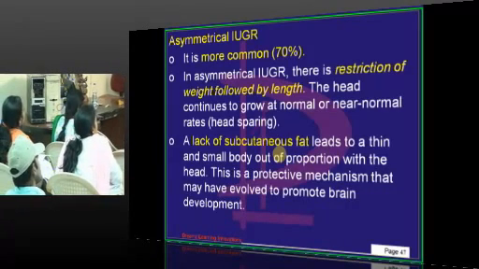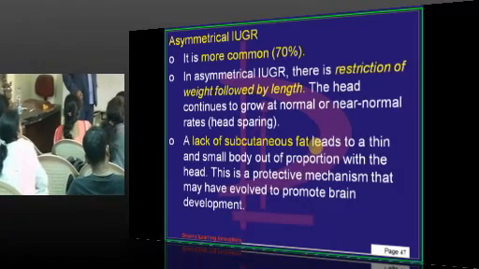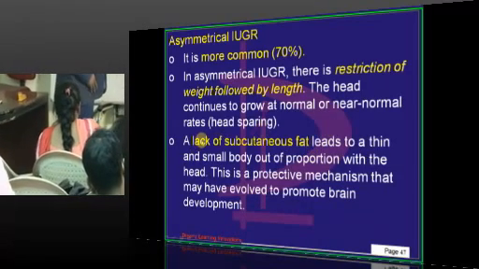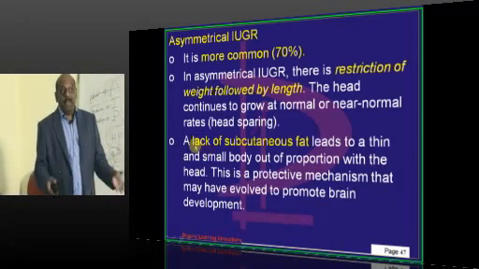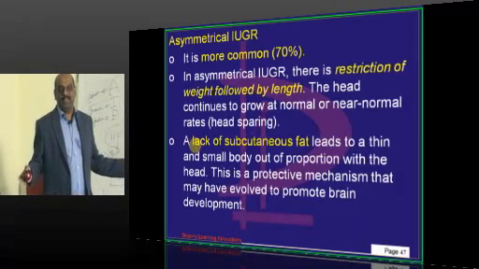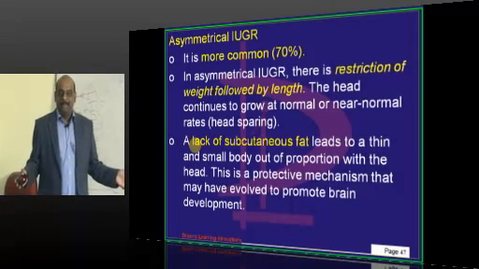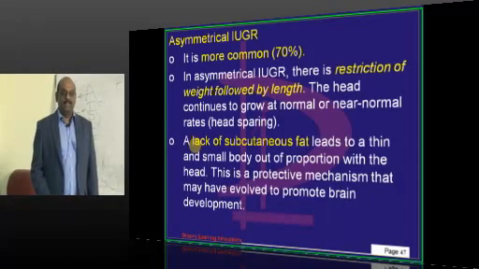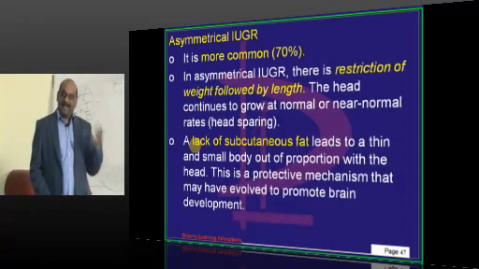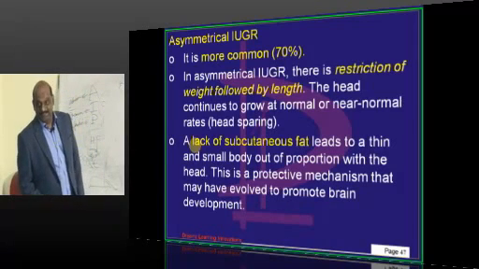Then in asymmetrical, what happens? There is a restriction of the weight followed by the length, and the head continues to grow at a normal or near normal rate. So head sparing will be there. Whether the head will be involved or not is a common question in IUGR. No sir, the brain is not involved, the head is not involved. If the brain had been involved, a lot of IUGR babies would not have entered medical college. They entered medical college, they topped entrances. Ultimately, normal term babies were found lagging.